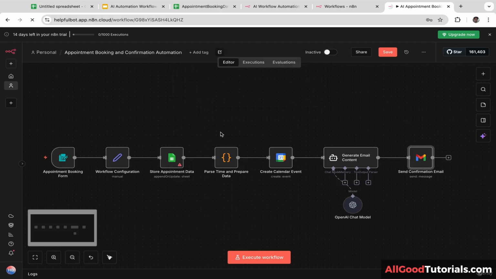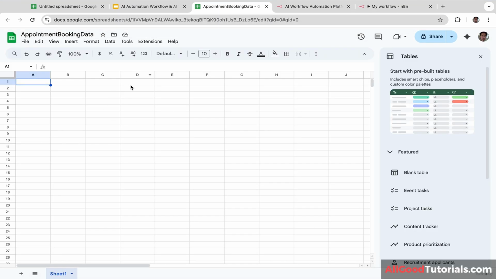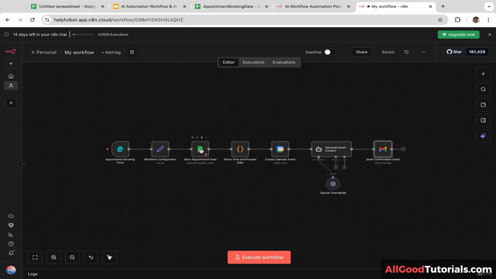And let's click reload. Next, let's open your Google Sheet and let's create a new file. I'm going to name the file appointment booking data. And this is going to be an empty Google Sheet. And let's go back to N8N and we are going to connect N8N with this Google Sheet file.